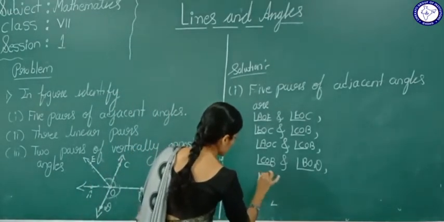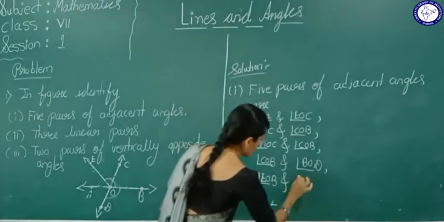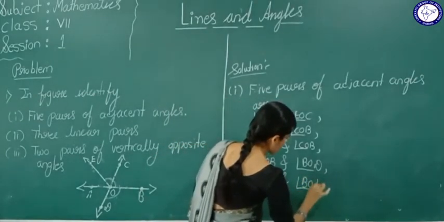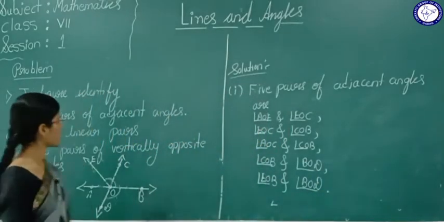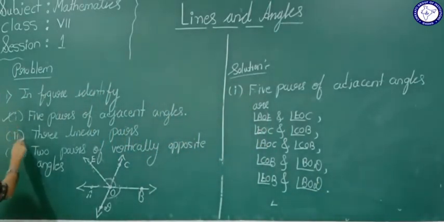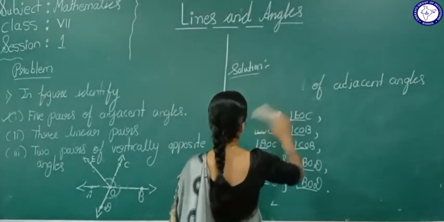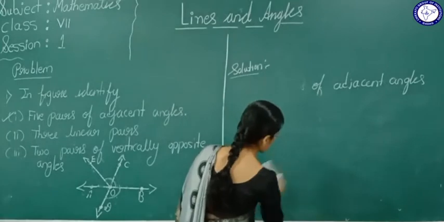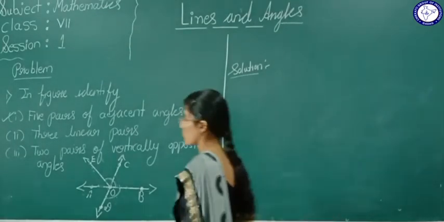EOB and angle BOD. So these are the 5 pairs of adjacent angles. So next, what are they told to find out? 3 linear pairs. Linear pair means 2 adjacent angles whose sum should be 180 degrees.